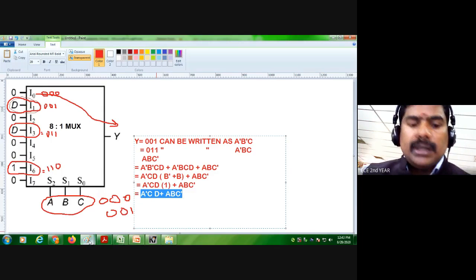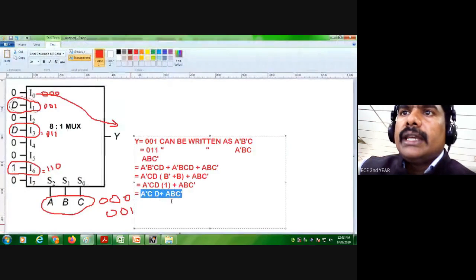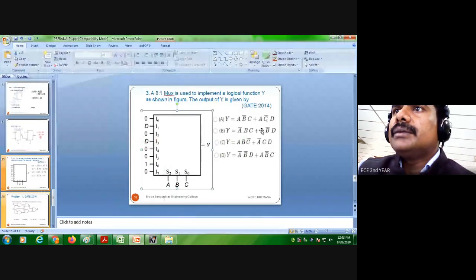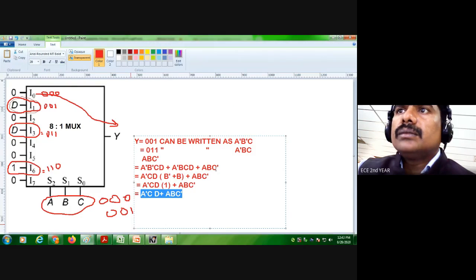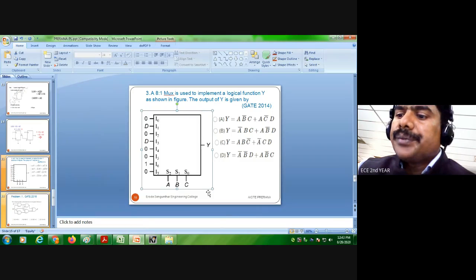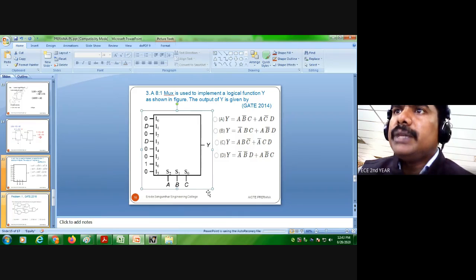You search for this in your options. What is the ABC bar? ABC bar. Okay, AB C bar plus A dash B. Okay, this is the answer. So option B, right?